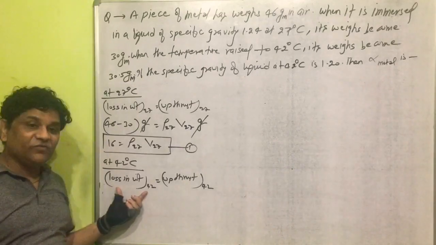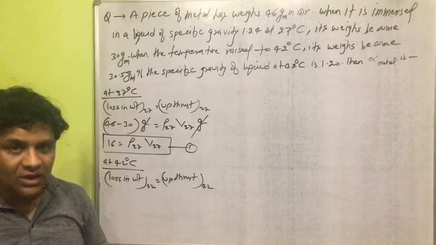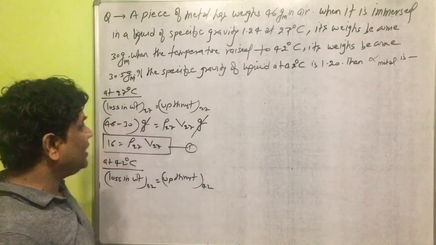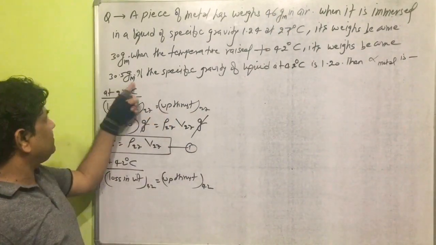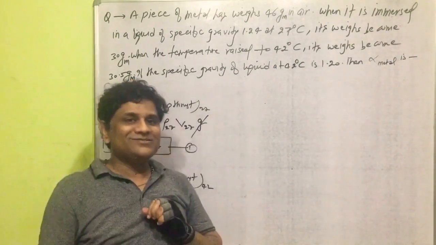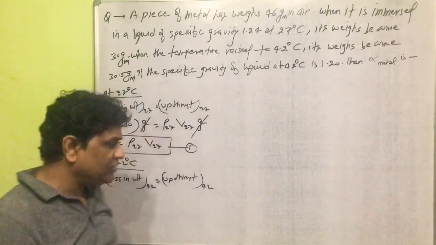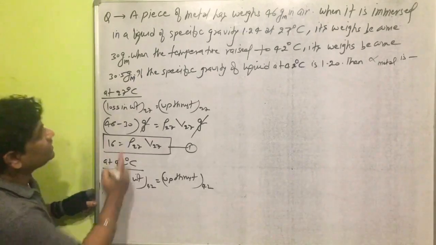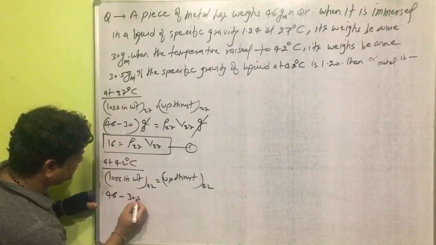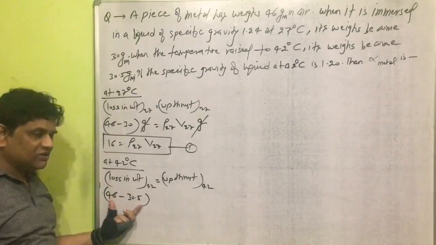Now what is the loss in weight at 42 degrees Celsius? The initial weight is 46 gram and the weight becomes 30.5 gram when the temperature increases to 42 degrees Celsius. So what is the loss in weight here? It is 46 gram minus 30.5 gram. This is the loss in weight.